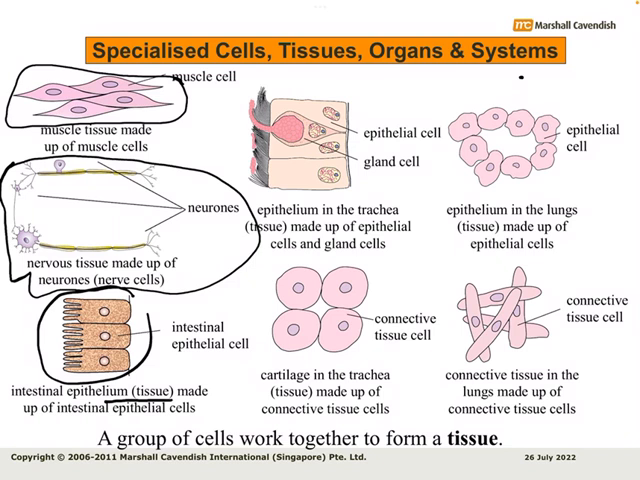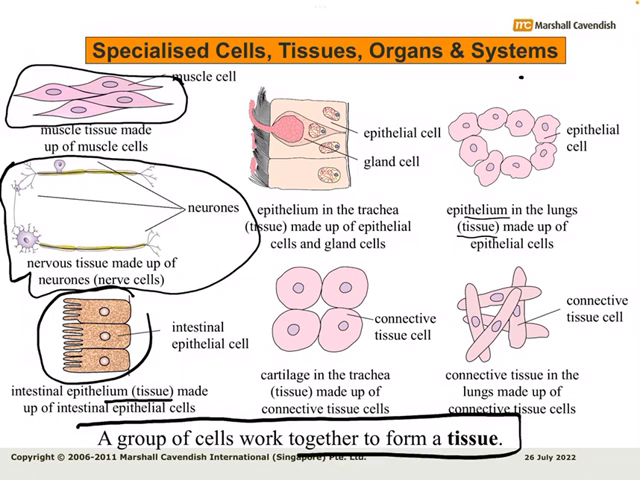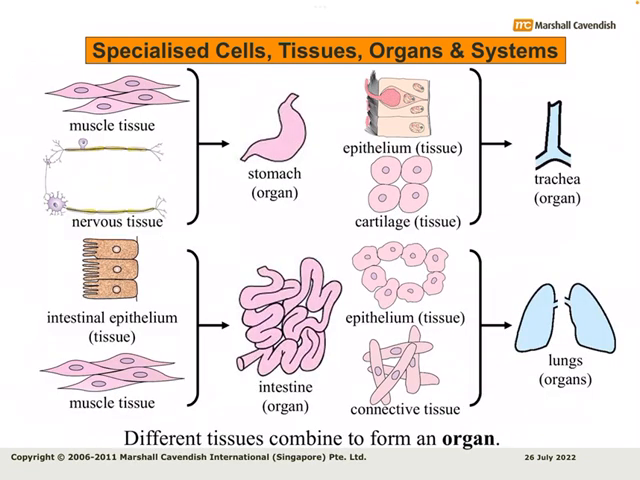As you can see in this slide, we can see different kinds of specialized cells like the muscle cells and the neurons, the epithelial cells of the trachea, the intestinal epithelial cells. Whenever we have a group of cells, let's say a group of muscle cells, working together, they will now be known as a muscle tissue.